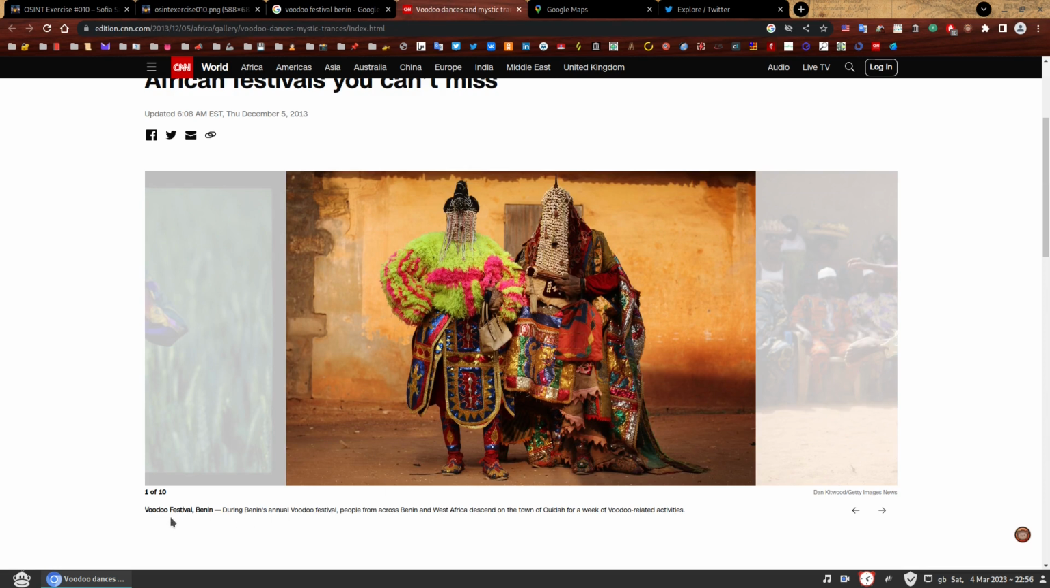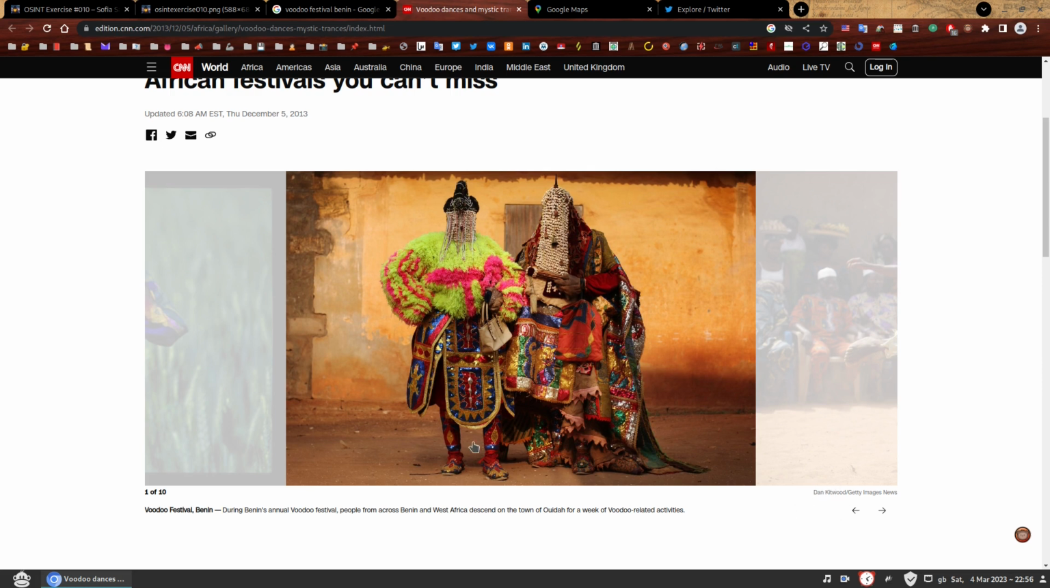It says Voodoo Festival Benin. During Benin's annual Voodoo Festival, people from across Benin and West Africa descend on the town of Ouidah for a week of voodoo-related activities. So this is the second time we see this Ouidah city name, so this might or might not be useful for us, but it's all these little details that you have to remember, you have to pay attention to. Additionally, it also tells us the name of a photographer, which will definitely be useful because you have seen the other questions and there's definitely a question about photographers.